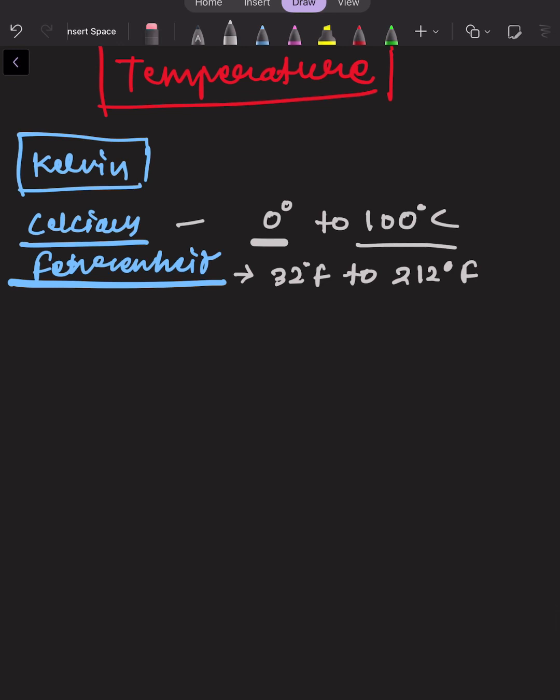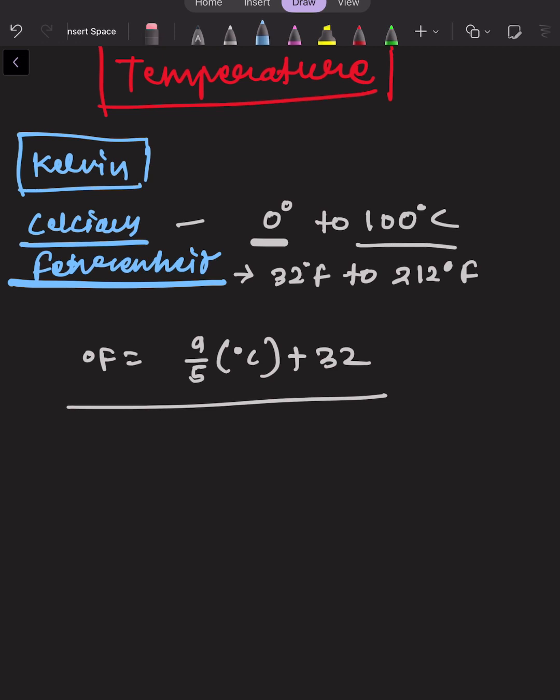So if I want to change degree Celsius to Fahrenheit, then the formula that I will take is Fahrenheit is equal to 9/5 times degree Celsius plus 32. Let's take an example.